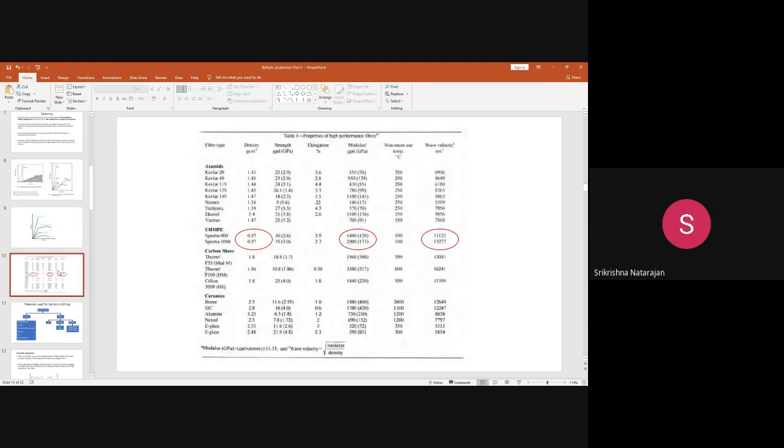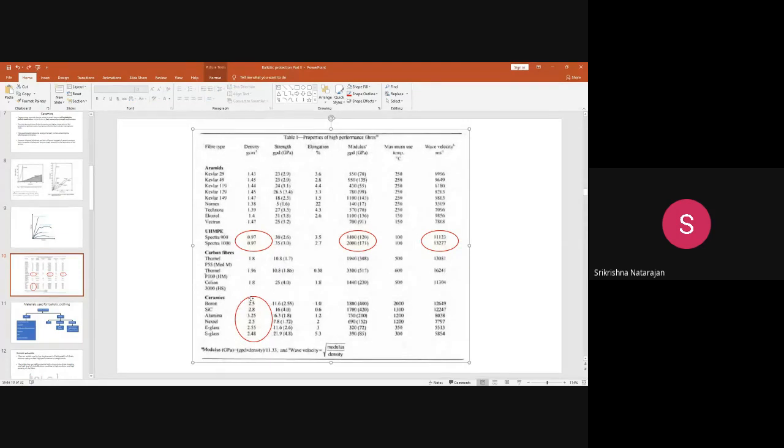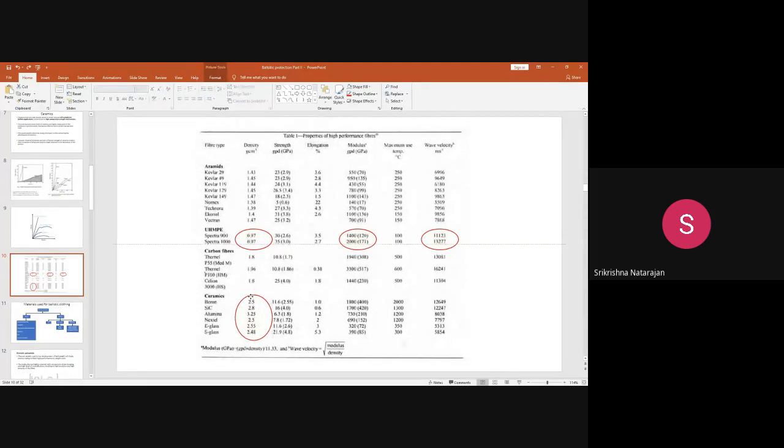For a better understanding, just observe this ceramics elongation percentage. If you observe the density values, the density of these fibers is much higher compared with Kevlar, carbon or UHMWPE. Similar to metal, they have density values more than 2, around 2.5 to 3.5.